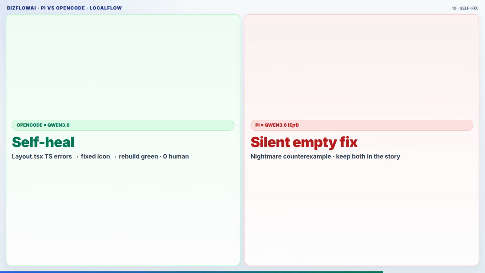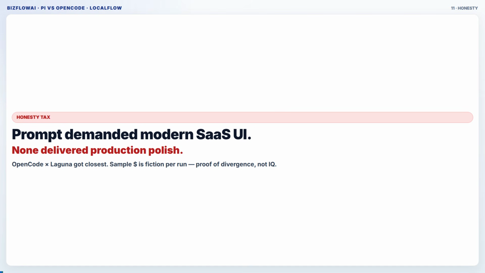Plus Qwen's silent empty fix remains the nightmare counterexample from episode 1. Keep both in the story. Honesty tax throughline across all 4 runs.